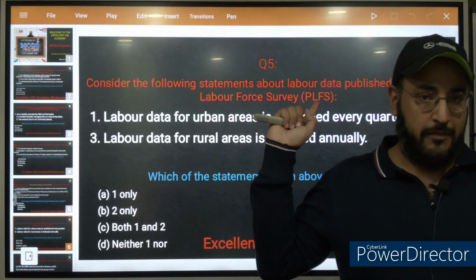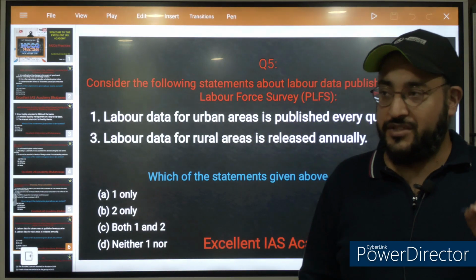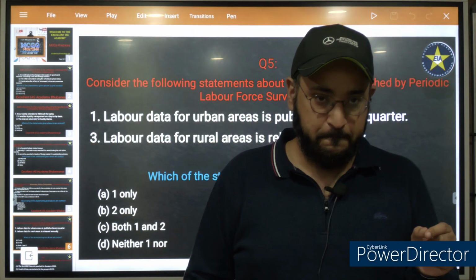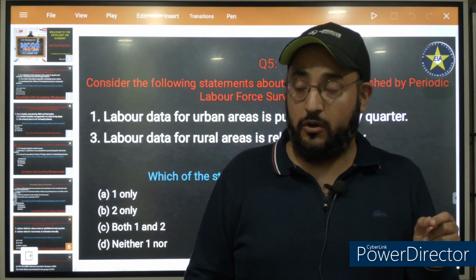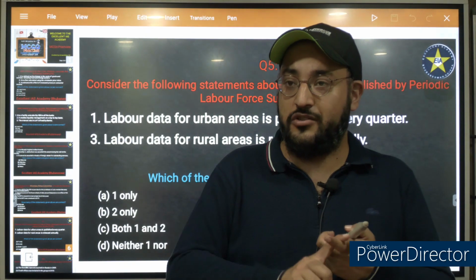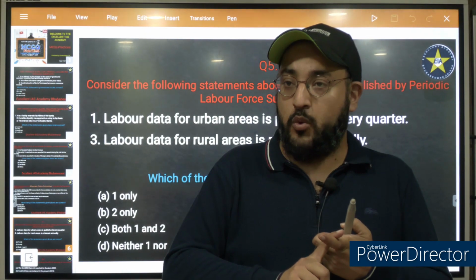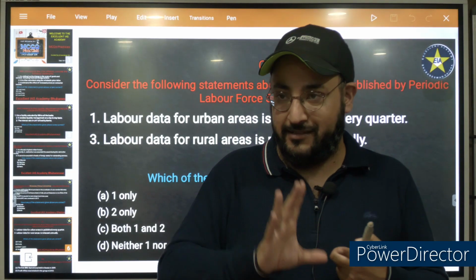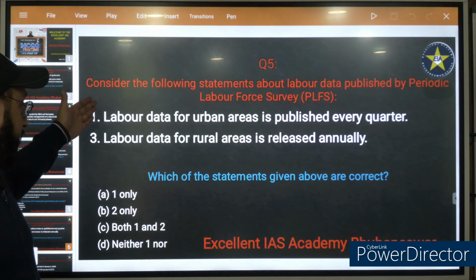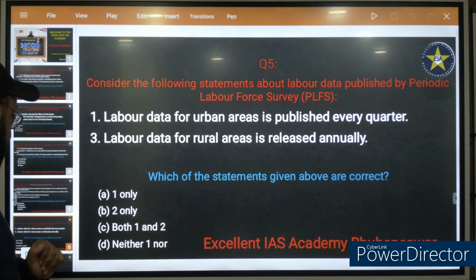Earlier it was published on a quarterly basis, quarterly meaning after 3 months in case of urban areas and once a year for rural areas. So both the statements are correct. The right answer is option C.